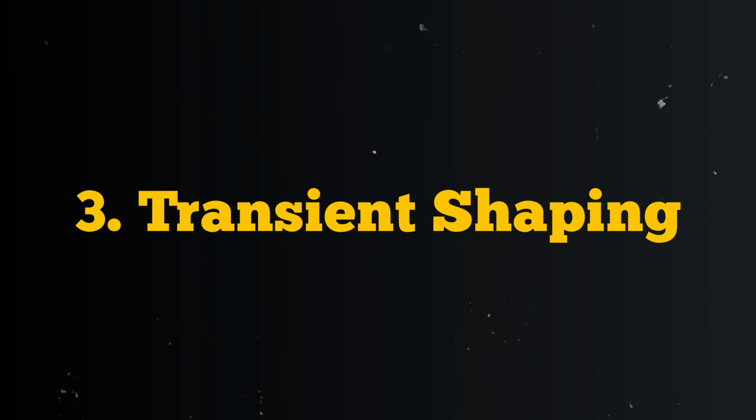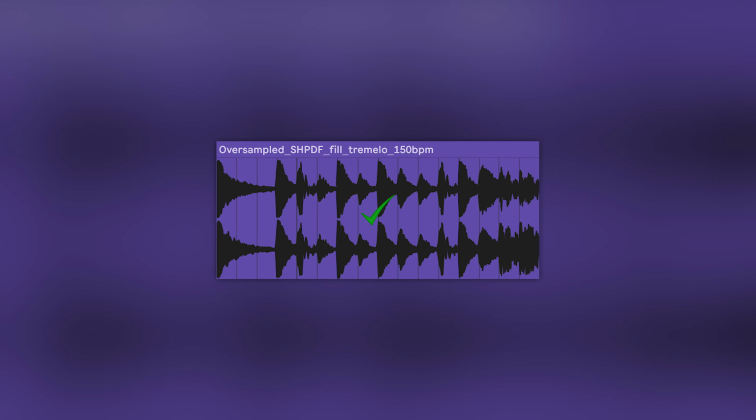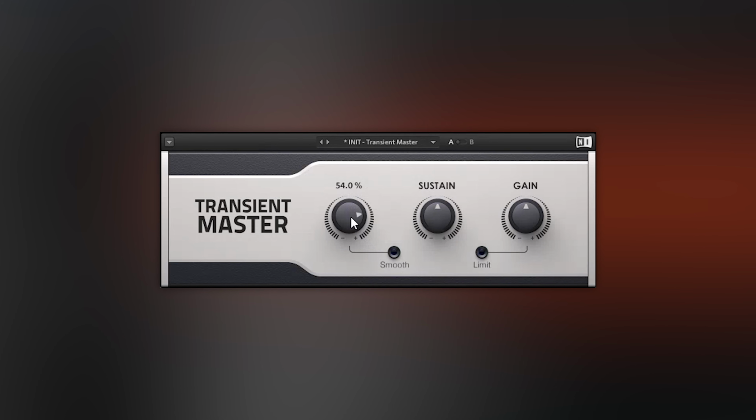Number 3. Transient shaping. Transient shaping works great for any sounds that have dynamics. It won't work on sustained sounds. Use it to add power to the drums by increasing the attack. This makes the initial hit of the drum hit harder.